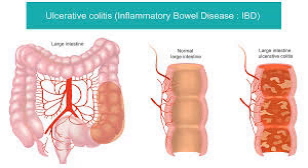Types of ulcerative colitis. UC can be classified into different types based on the extent of the disease and the location of inflammation. Ulcerative proctitis. Inflammation is limited to the rectum. Symptoms may include rectal bleeding and a feeling of urgency. Proctosigmoiditis. Inflammation is confined to the rectum and sigmoid colon, often causing abdominal cramping and bloody diarrhea.